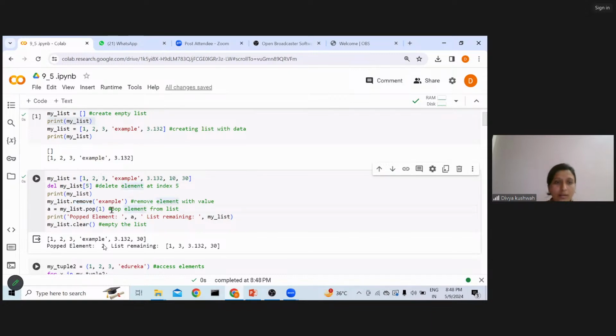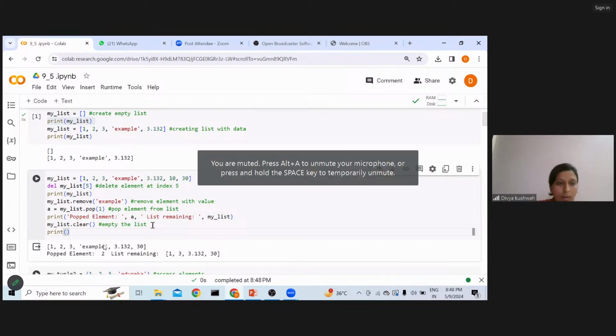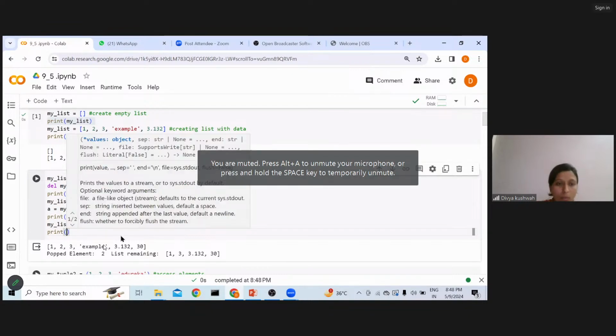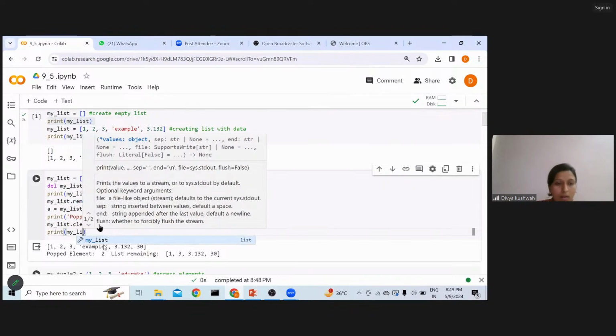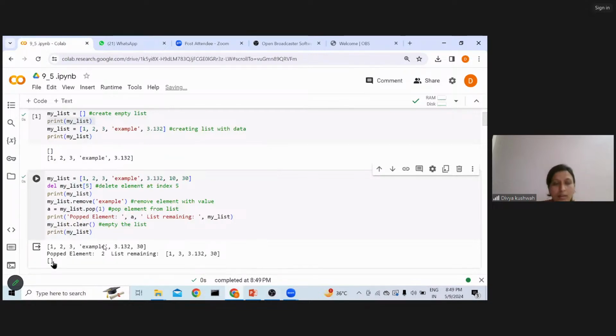Now what is popping the element? And you can see here this is clearing the list. If I print my list at the end of this clear usage, then I won't get anything inside the list. You can see my entire list is deleted.